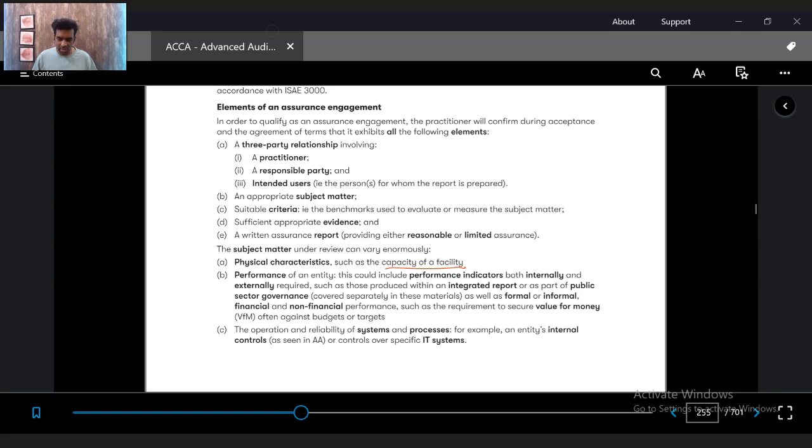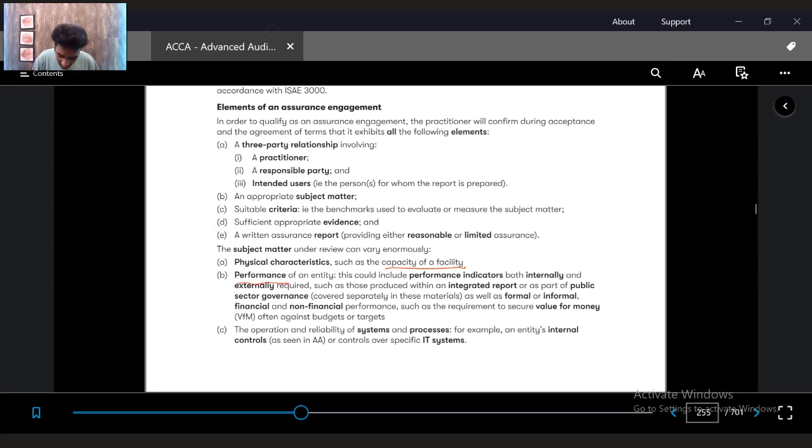Then there are various other examples, like real estate agents or second-hand car companies. There will be practitioners who check the car and give an opinion on its value. All of those follow the same elements, and a specific subject matter could have physical characteristics as well.